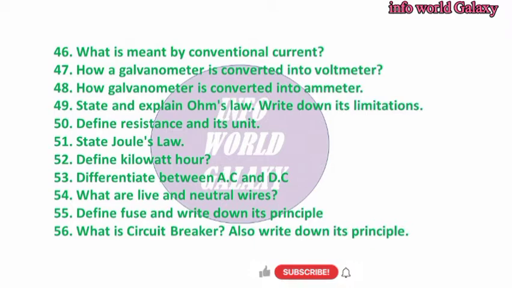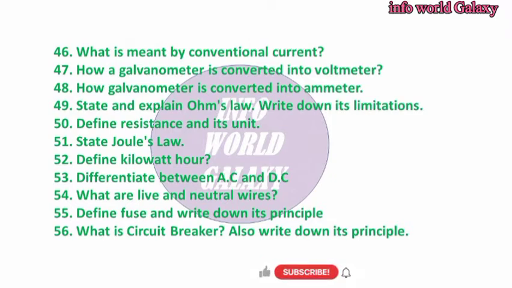46. What is meant by conventional current? 47. How is a galvanometer converted into a voltmeter? 48. How is a galvanometer converted into an ammeter? 49. State and explain Ohm's law. Write down its limitations. 50. Define resistance and its unit. 51. State Joule's law. 52. Define kilowatt hour. 53. Differentiate between AC and DC.